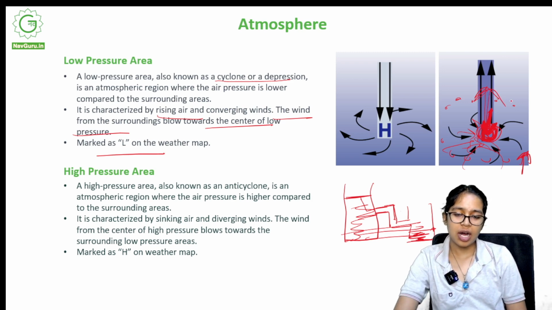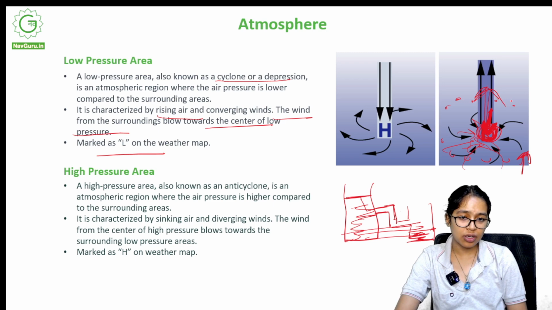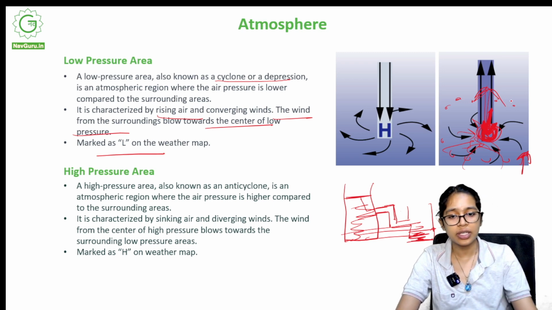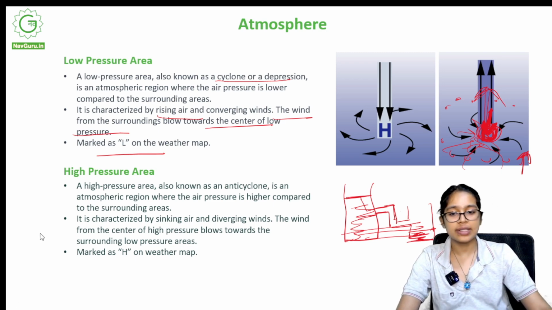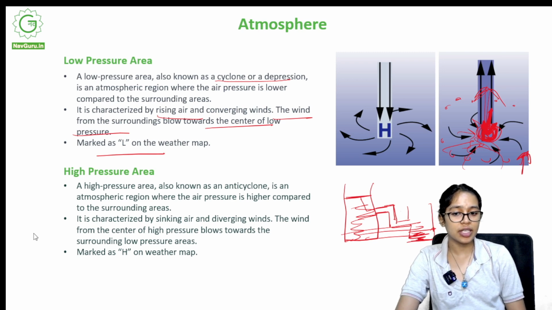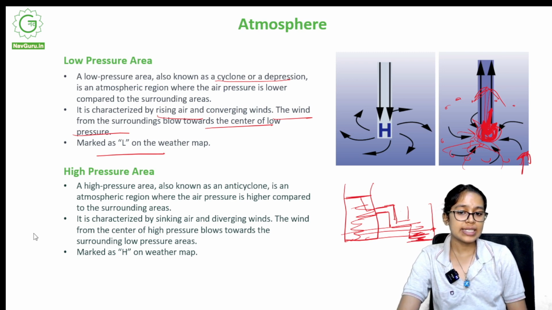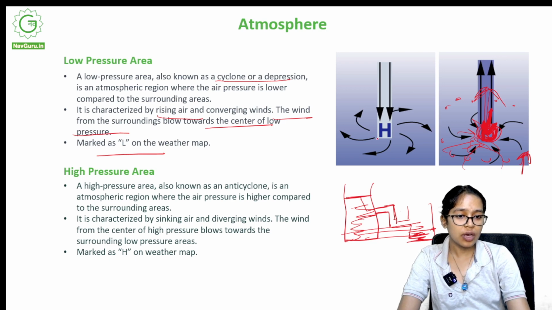High pressure area. A high pressure area, also known as an anticyclone. So a low pressure area is called a cyclone. A high pressure area is called an anticyclone. It is an atmospheric region where the air pressure is higher compared to the surrounding areas. It is characterized by sinking air and diverging winds. The wind from the center of high pressure blows towards the surrounding low pressure areas. So now these are diverging winds observed. And the air sinks here because of higher pressure.